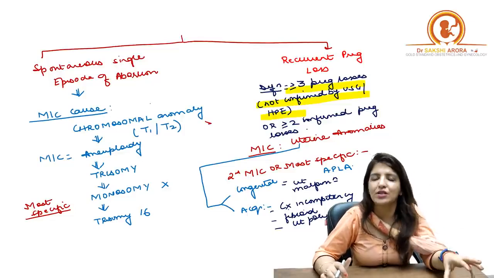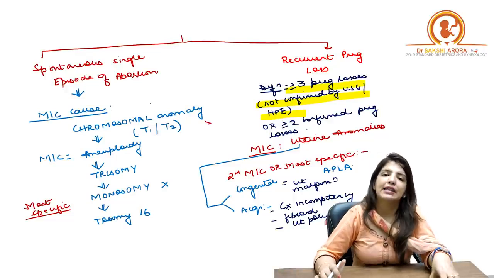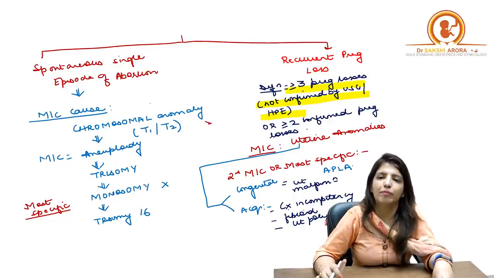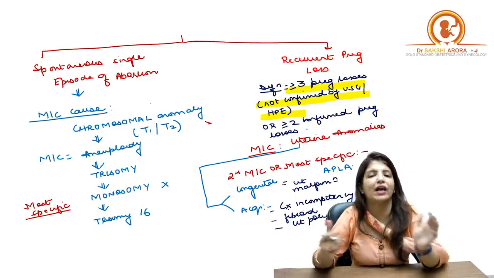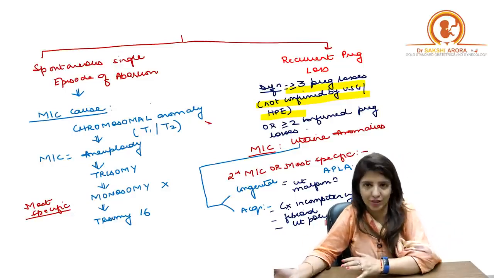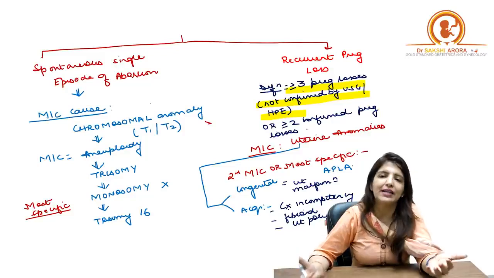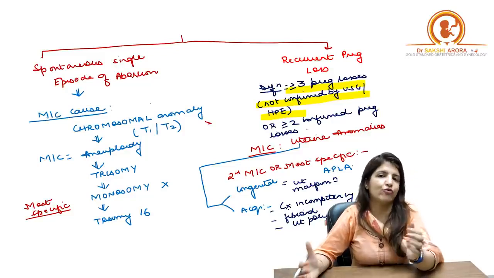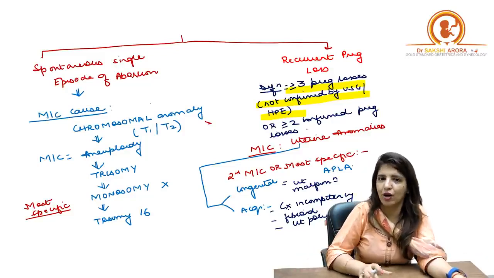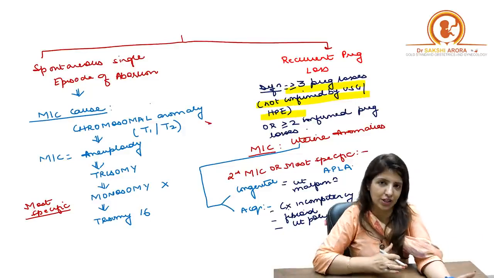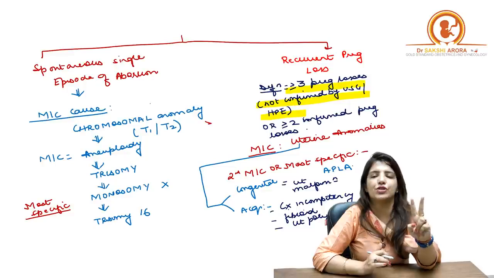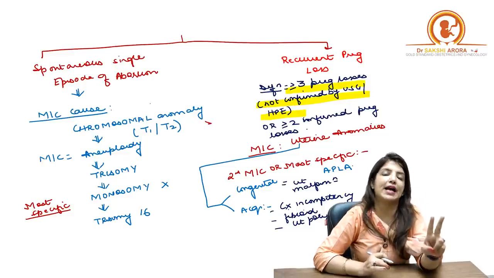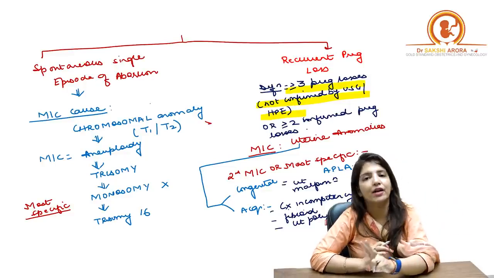Right? But suppose there is a female who says that I had a pregnancy of 8 weeks, which was confirmed on ultrasound, but then afterwards it got aborted. Right? And similarly, second time I had a pregnancy of 10 weeks, it was confirmed on ultrasound and again bleeding started. Now in this female, even 2 pregnancy losses are more than enough to call it recurrent pregnancy loss.